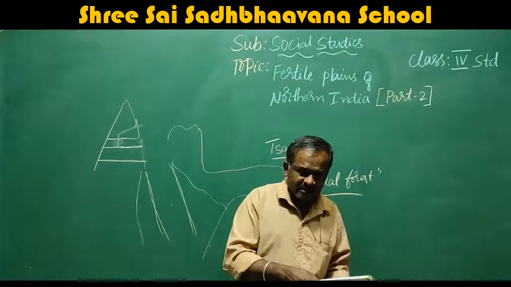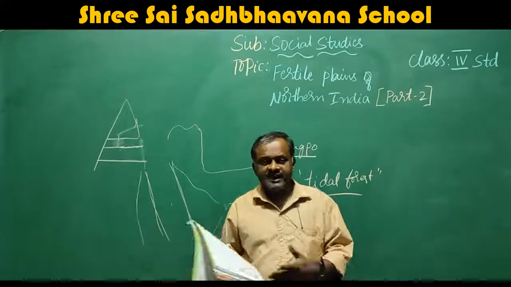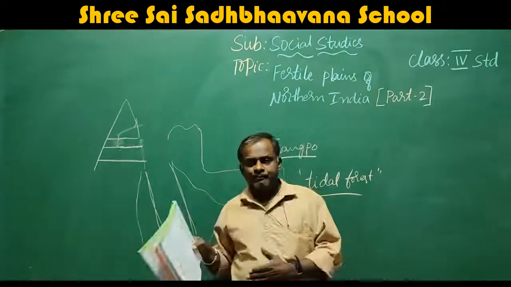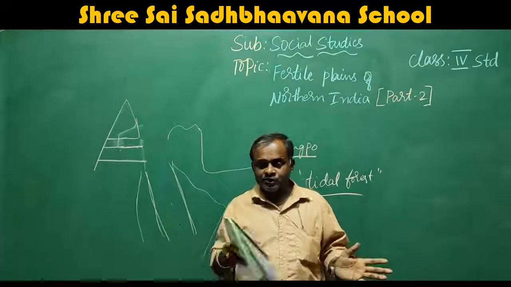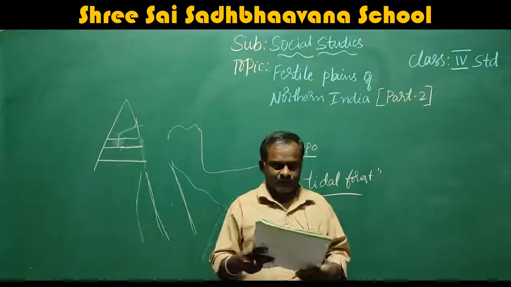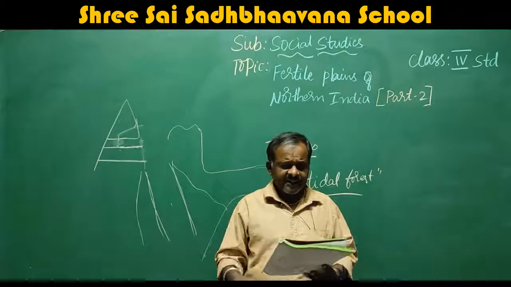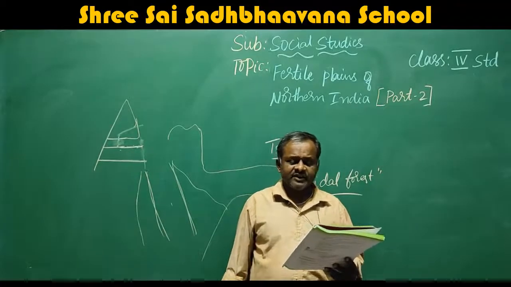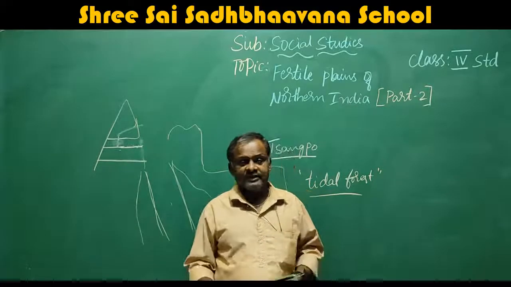To convert these raw materials into useful things, we need the industries. So we need people to do work in those industries. So they get work in that also. The flatland helps in laying roads and railways without any difficulty. Here this is very important.